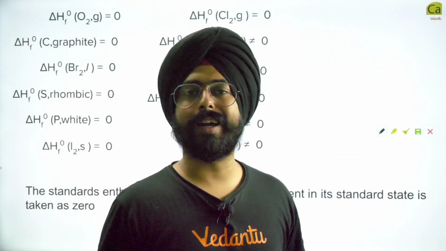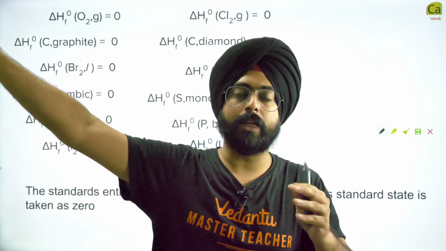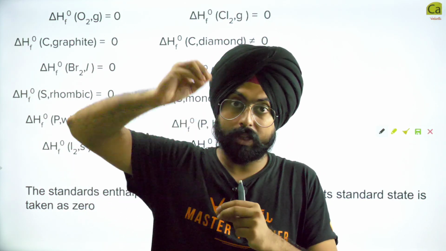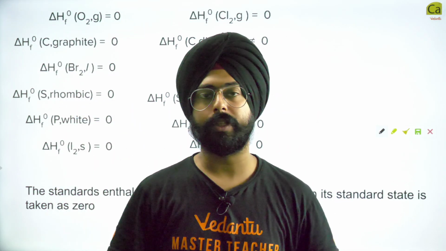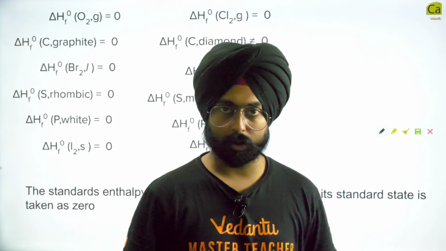Remember Bohr's model of the atom? We had deliberately chosen that infinity is at 0 energy. So while doing that calculation, when we have chosen infinity as 0, we got the energy of the first level as minus 13.6 electron volts per atom. Yes, Bohr's model of the atom.